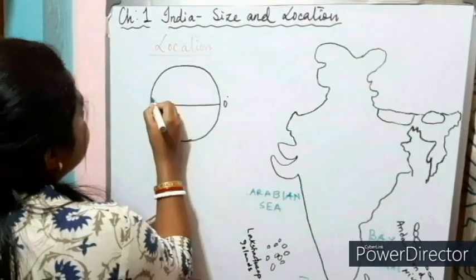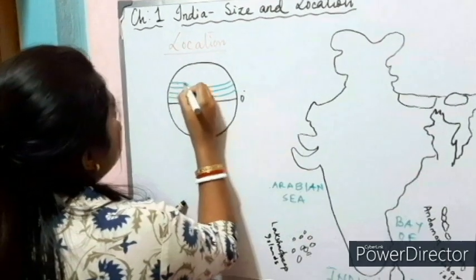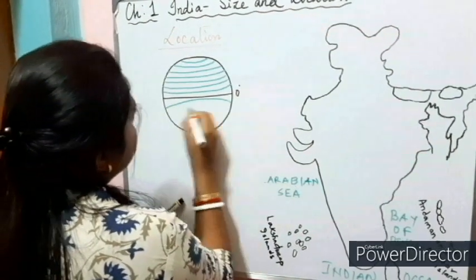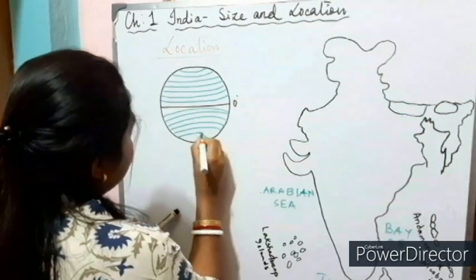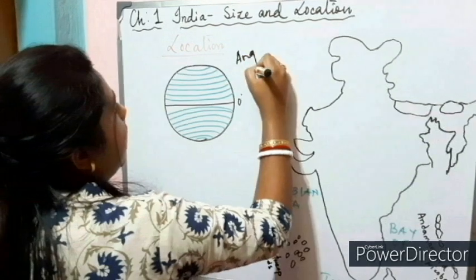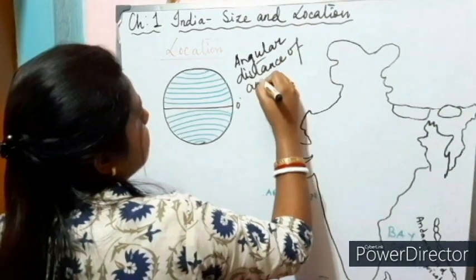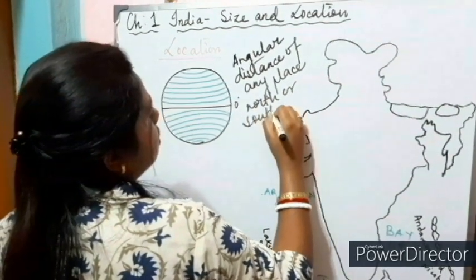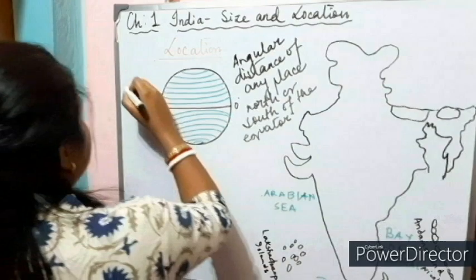Latitudes are the angular distance of any place north or south of the equator. These are my latitudes.